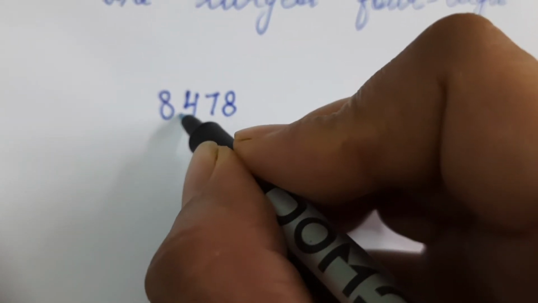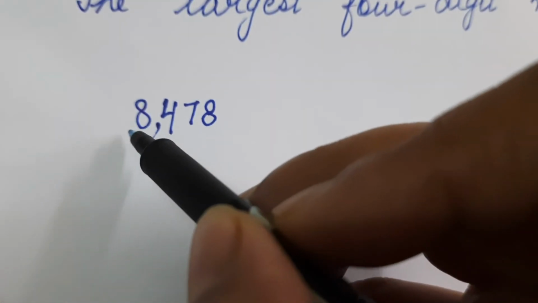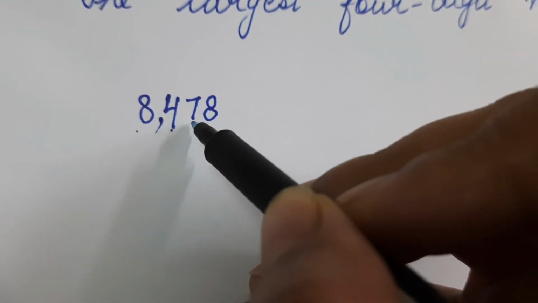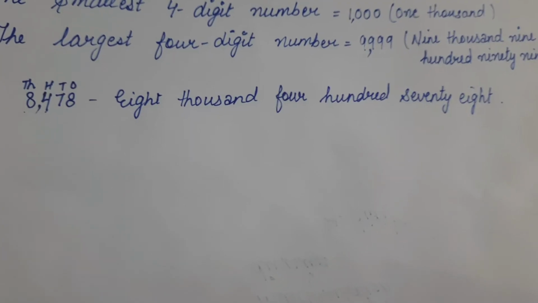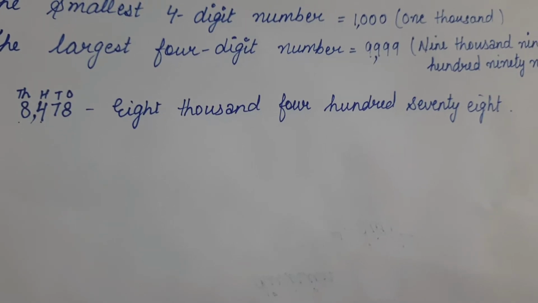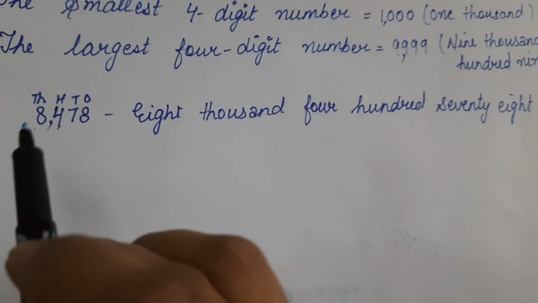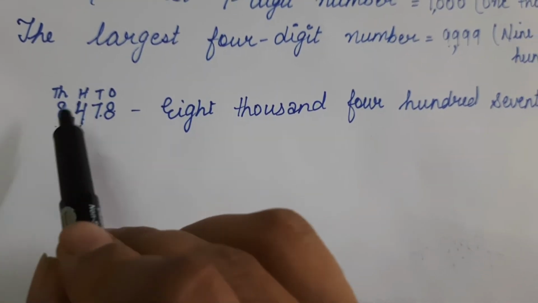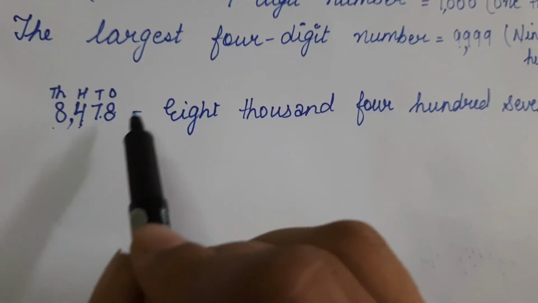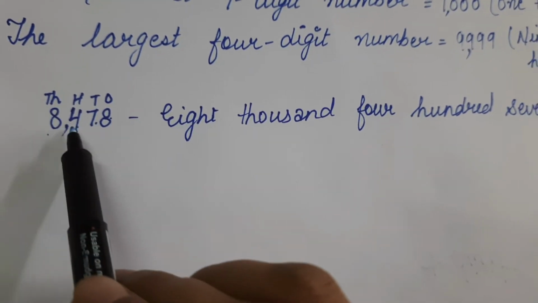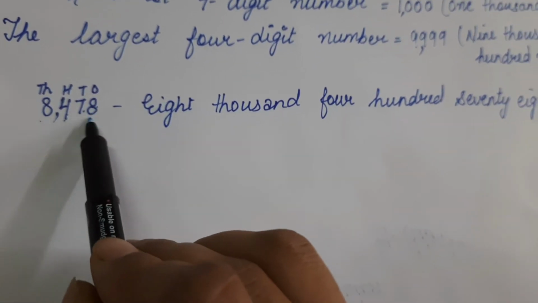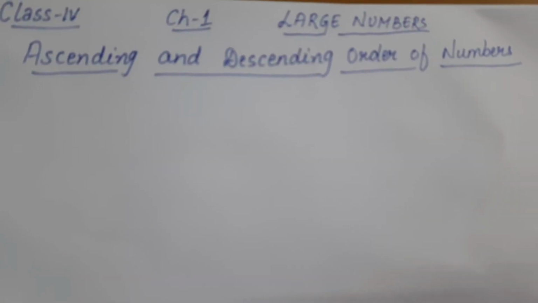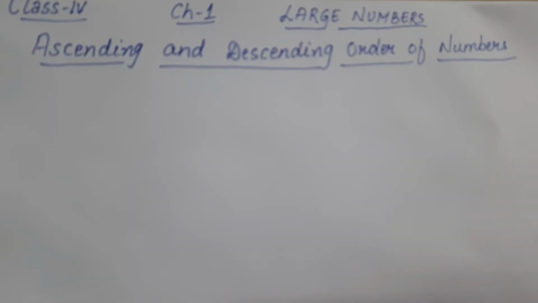And after that we place comma. Now it's easy to write the number name of this number. This is 8478. When we write a number using comma, it becomes easy to read and write. See, here I have placed a comma. Now this is ones place, this is tens place, this is hundreds place and this is thousand place. Now we can easily read it. This is 8478.